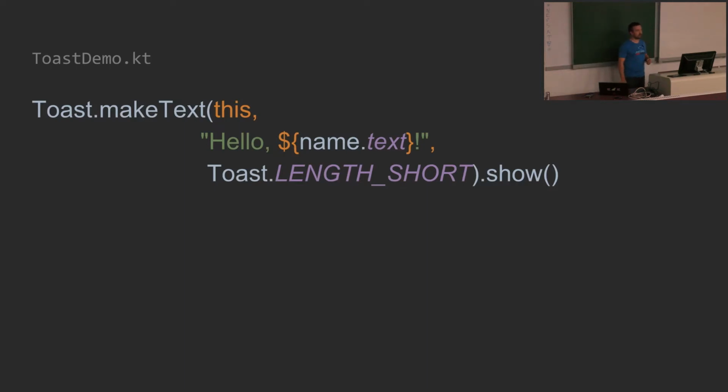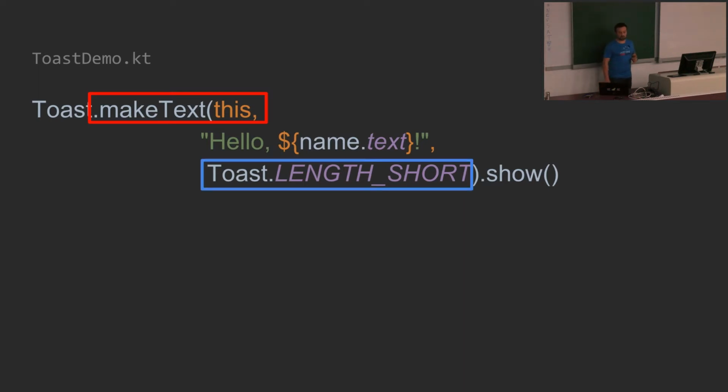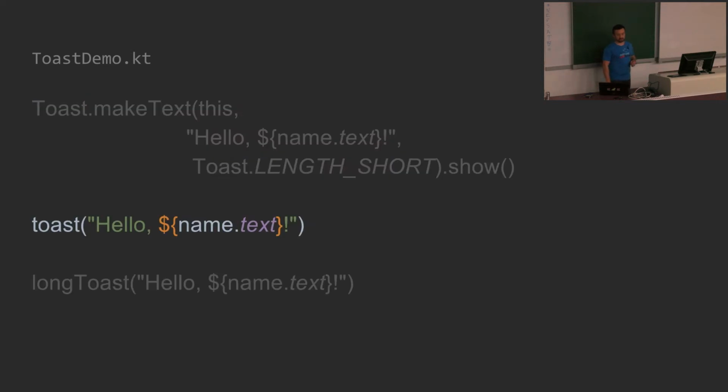Another thing in Anko is, as I mentioned, that it contains a lot of extension functions, for instance, for working with toast. In the normal way, each time you have to call the toast makeText method and put there the context, your message, define if it's short or long, and, as the last thing, you must call the show function to display a toast.